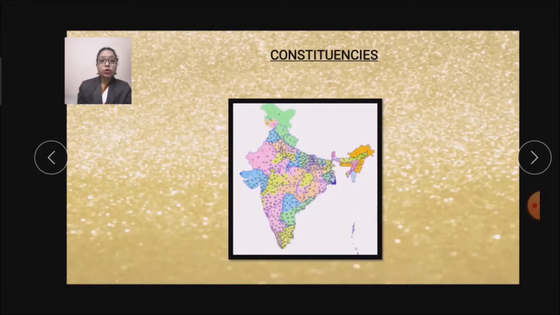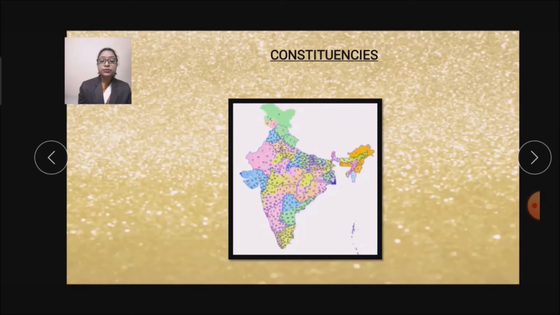So now what are constituencies? Constituencies are an area whose voters elect a representative to a legislative body. The constituencies vary in size, but all have roughly the same population. And do you know how many constituencies we are having? So we are having 543 constituencies in our country.